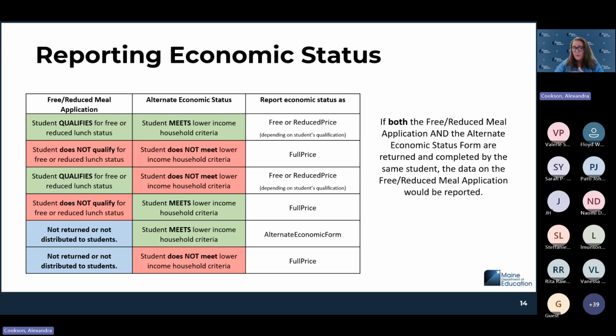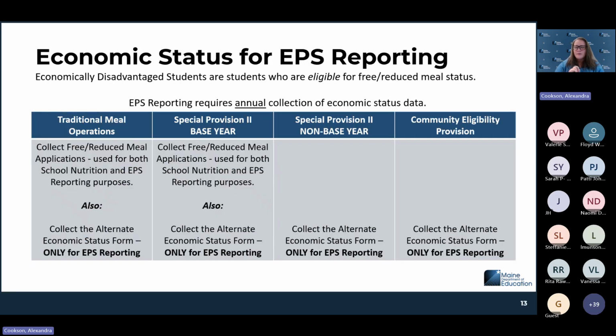You don't collect, you would have to collect the free alternate economic status form. Let me go back, because I think there's a different question being asked. If you are in a community eligibility provision, which is a lunch program, then you can only collect the alternate economics. I believe your question, Paula, in the chat is about special purpose private schools. Special purpose private schools are not collecting that data. That data would be collected by the resident.